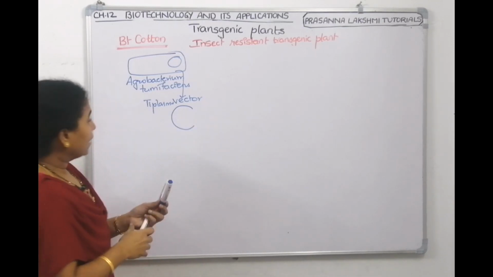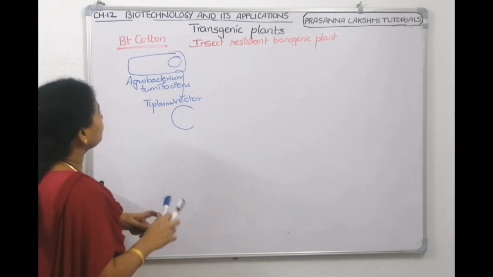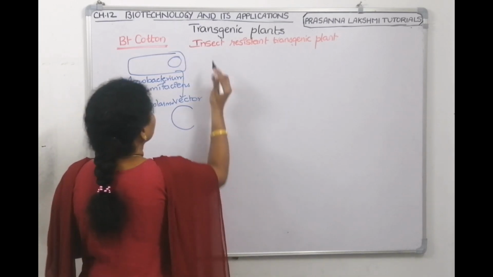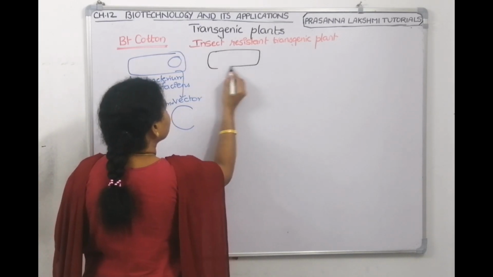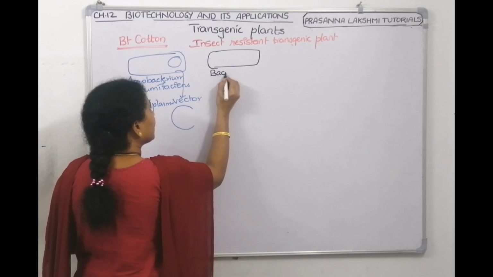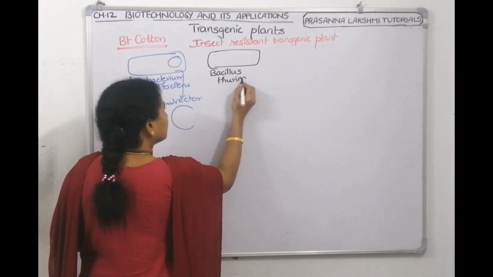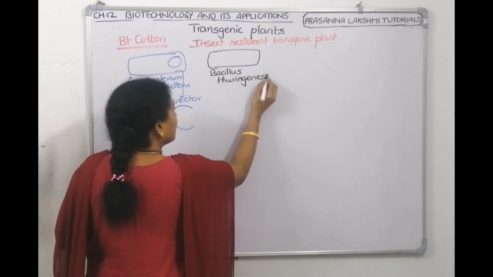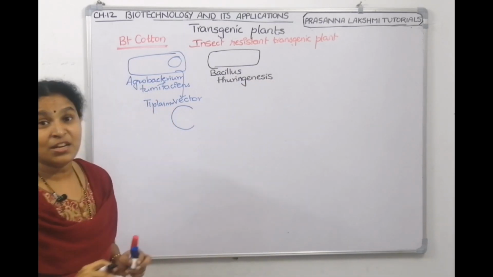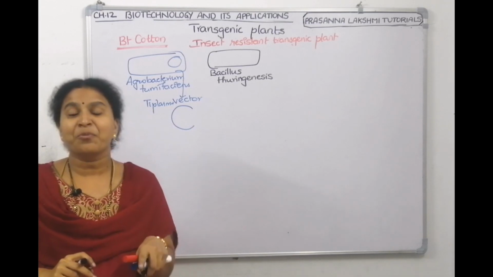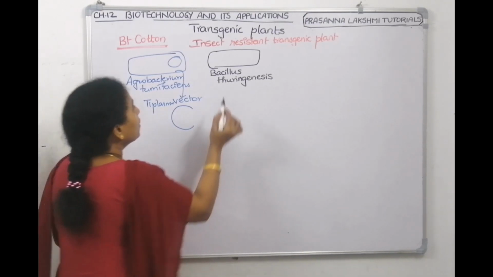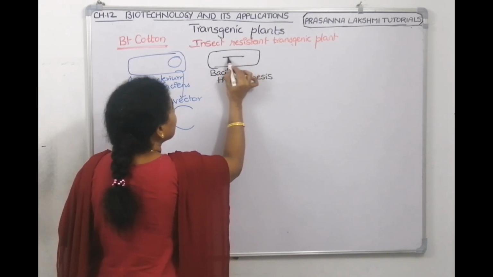And now another bacteria is there. What is this bacteria? BT bacteria, Bacillus thuringiensis. In BT bacteria, there is a gene which codes for that crystalline protein, BT toxin. So here is the gene. This is the gene.